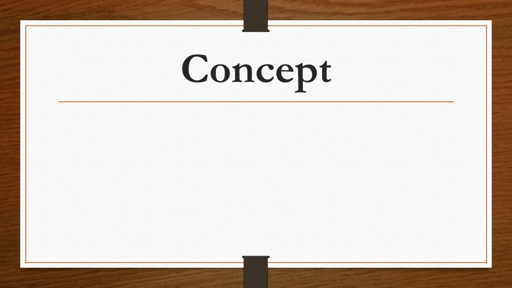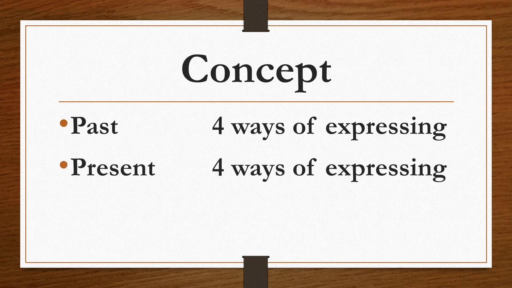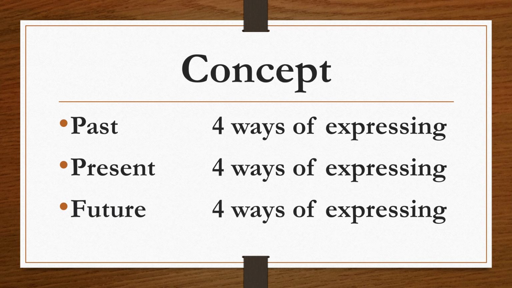So that means the concept behind tenses is that there are 12 ways in which you can communicate, 12 ways in which you can express yourself within the boundary of these tenses. If you want to talk about anything else other than these 12 ways, let's suppose that it's not possible right now. These 12 ways, or 12 kinds of sentence structures, if you learn them perfectly, if you try to master them, means that you have almost learned the language completely.